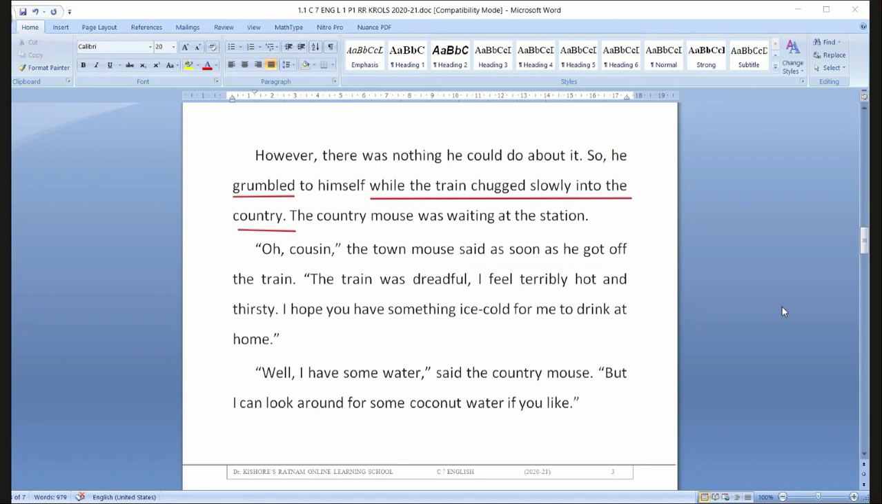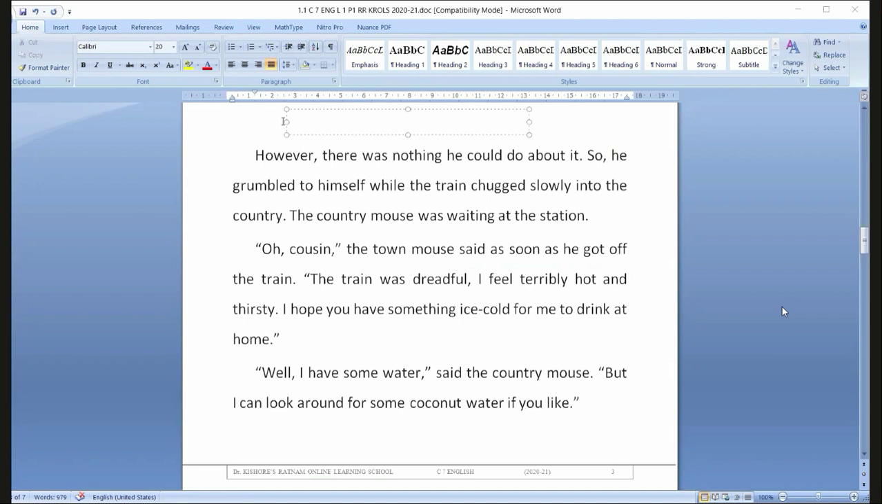Country here means village. The country mouse was waiting at the station. The country mouse was eagerly waiting for his cousin. Who is traveling? Very good, the town mouse is traveling. Who is waiting here? The country mouse is waiting to receive his cousin. Here you need to identify: can is present tense, could is past tense. Can, could. Grumble means speaking something in a bad-tempered way to himself.